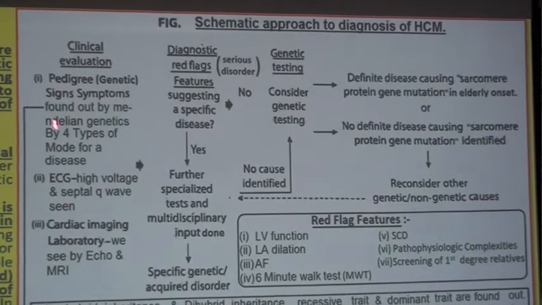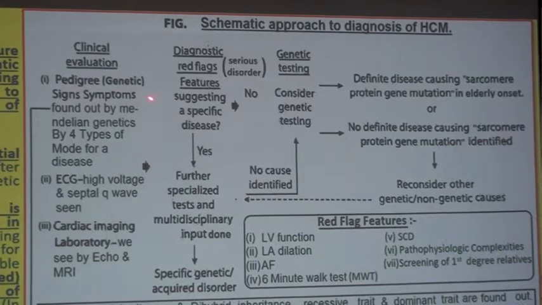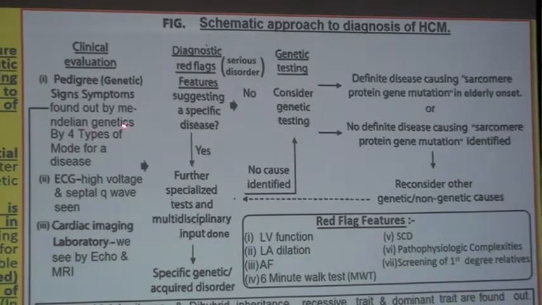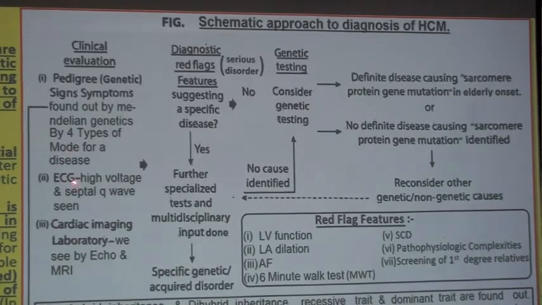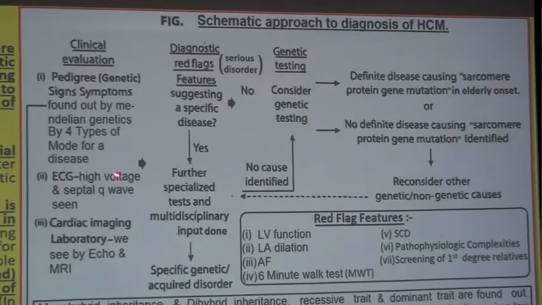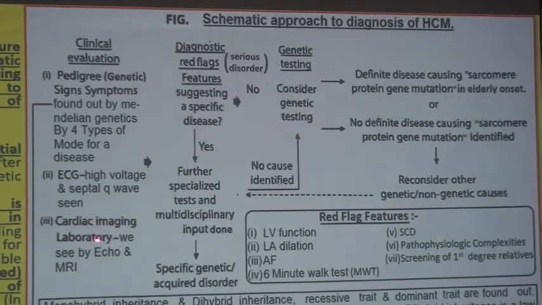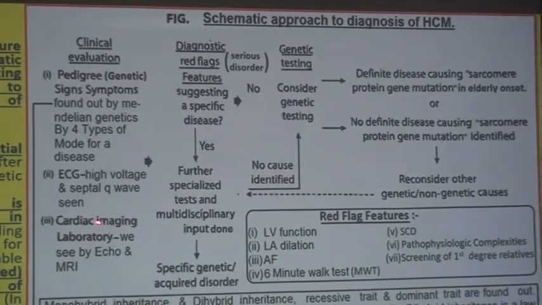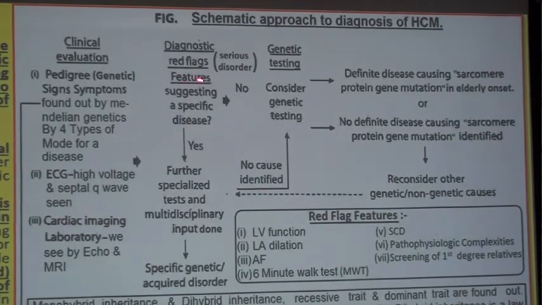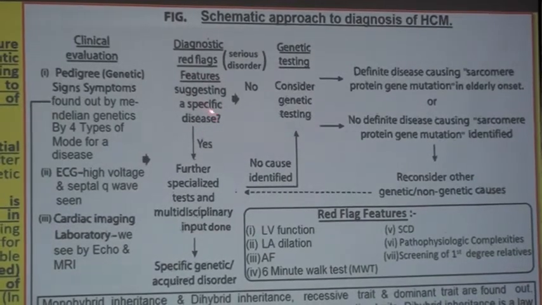Here we have to go for 3 points. Number 1, pedigree, meaning genetic signs and symptoms found out by Mendelian genetics, and there are 4 types of mode for a disease. Second, we do the ECG, and high voltage and septal Q waves are seen in HCM. Third, cardiac imaging: first we do the echo, and then the MRI, which shows the HCM. Then we come to red flags, the serious disorders which suggest a specific disease.